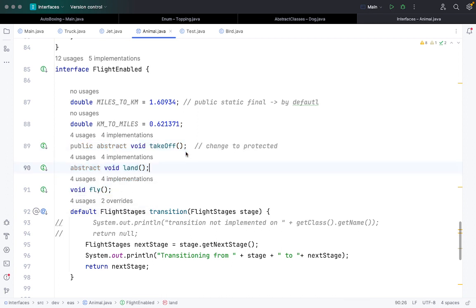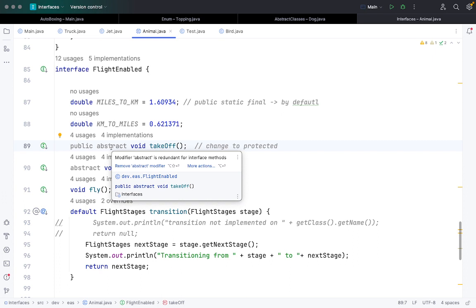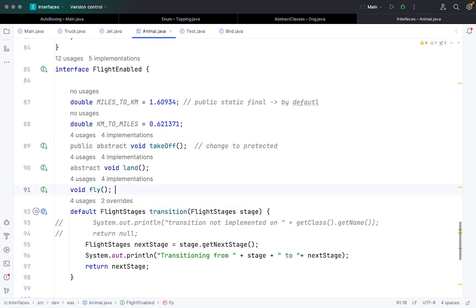By default, void fly, abstract void land and public abstract void takeoff, the modifiers that I'm mentioning, public, it will take by default. So void fly is also public abstract void fly.